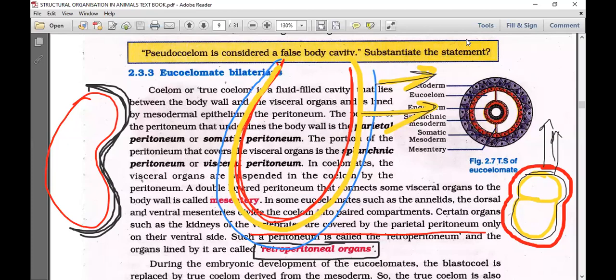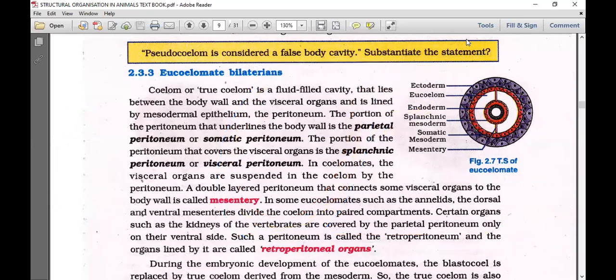At least in first year, you need to focus that internal organs are completely covered by the mesodermal peritoneal layer. The only exception is the kidney. The kidney is covered with peritoneum only on the ventral side, that is, parietal peritoneum. Hence, we call it a retroperitoneal organ. Retroperitoneal organ.